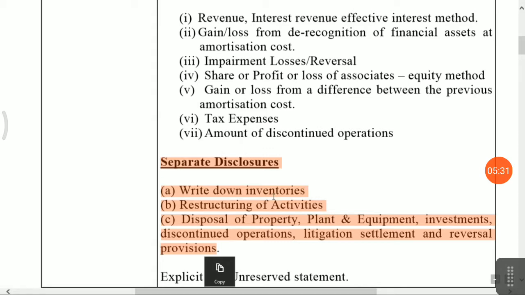Okay, there is a separate disclosure required for these special items which are not coming regularly. If there is a write down of inventories or restructuring of activities, disclosure of profit on property, plant, equipment, investment, discontinued operations, litigation settlement, and reversal, this should be separately presented in your other expenses and the discontinued operation on the front side of the statement of profit and loss account.